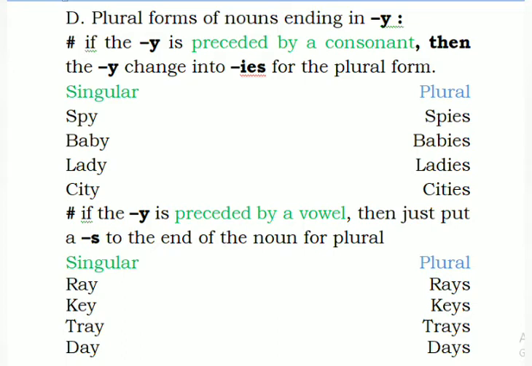Now key. Again you can see that in the word key, Y is at the end, and in front of that E is there, so again it's a vowel. So we have used S in the plural. So ray, rays, key, keys, tray, trays, day, days. I hope it is clear. So moving on to the next one.